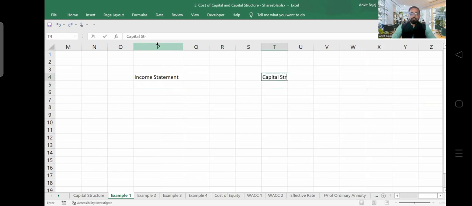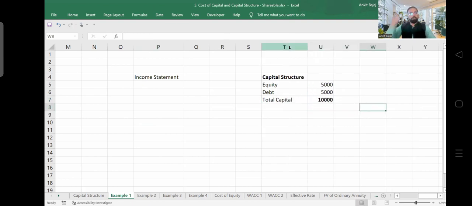Let's suppose you have started a business, and when you started the business, you raised money by issuing equity shares. How much have you raised? Let's suppose 5,000 crore rupees. And then you again raised 5,000 crore rupees. So what is going to be your total capital? Your total capital is going to be 10,000 crores, right? So this is your total capital.